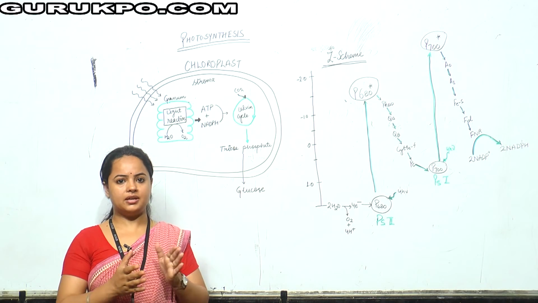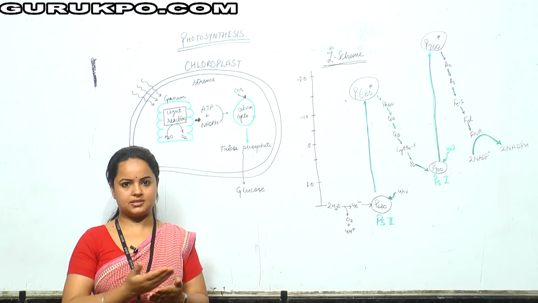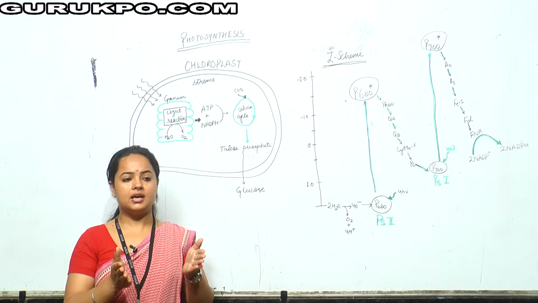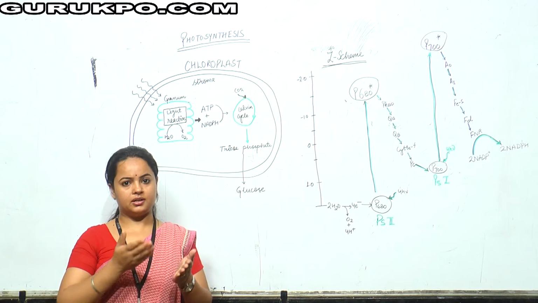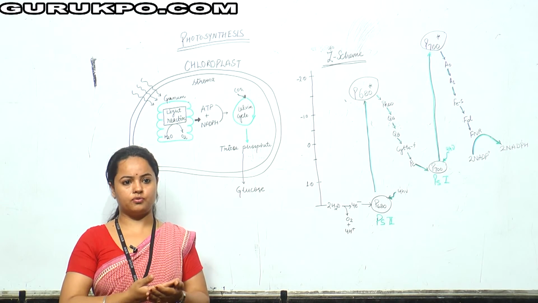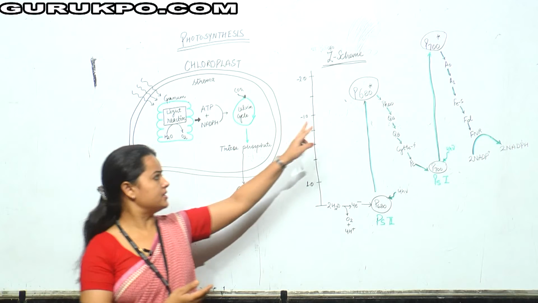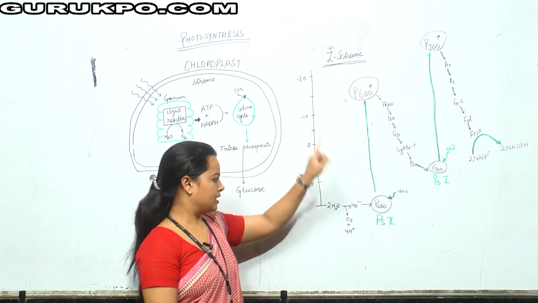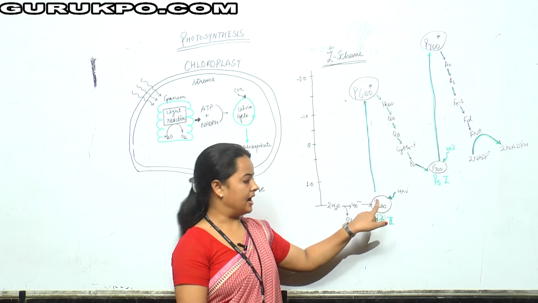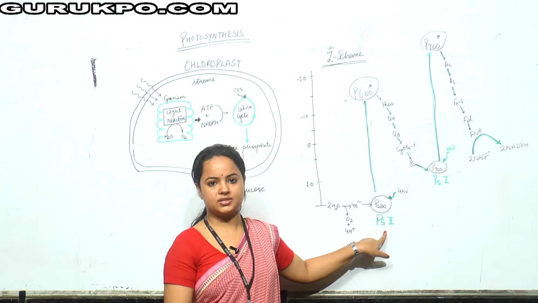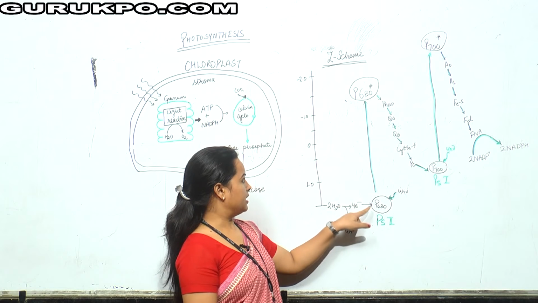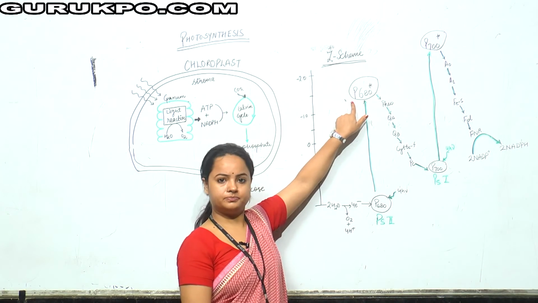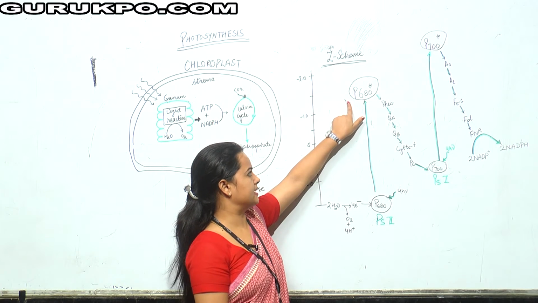The Emerson enhancement effect suggests that whenever two chlorophyll molecules are in the vicinity of each other and light falls on them, one molecule of the chlorophyll will be excited and reach its excited state, which is referred to as P680*. This is the wavelength of the light, and this system will be referred to as photosystem 2. Whenever light comes, the electron goes excited and the molecule reaches its excited state.